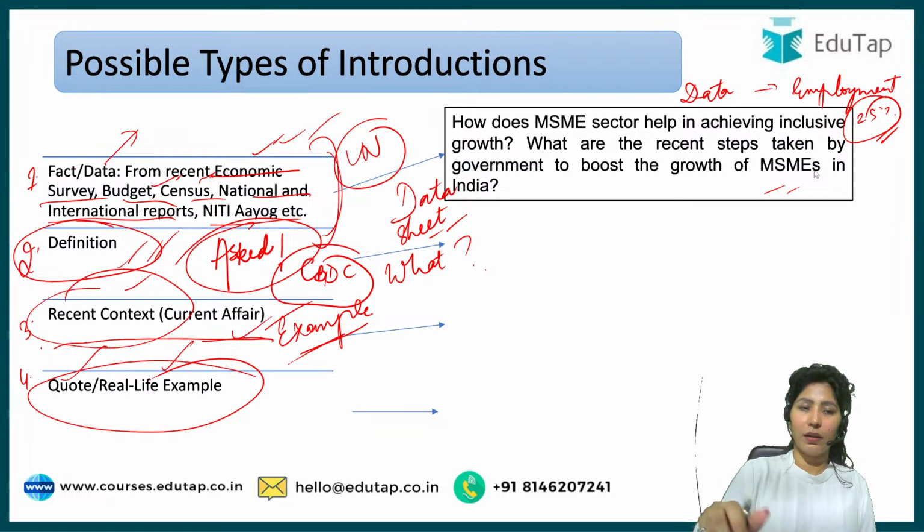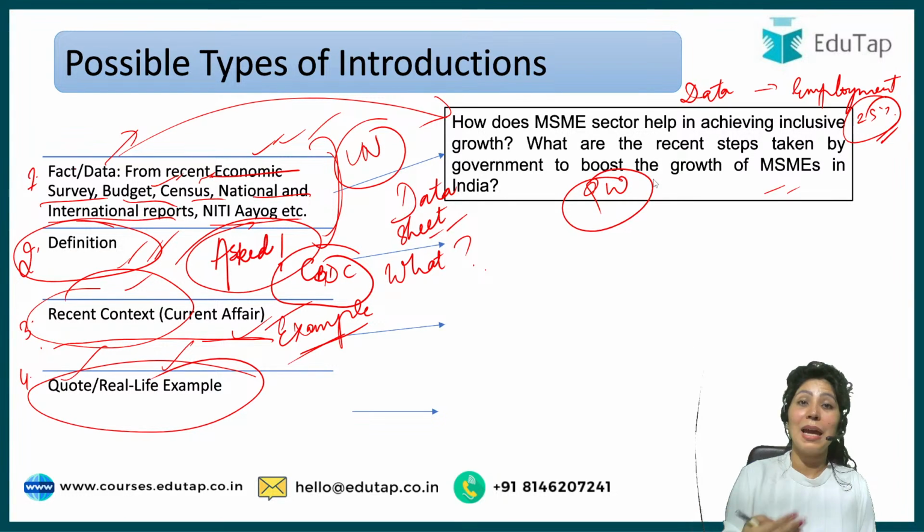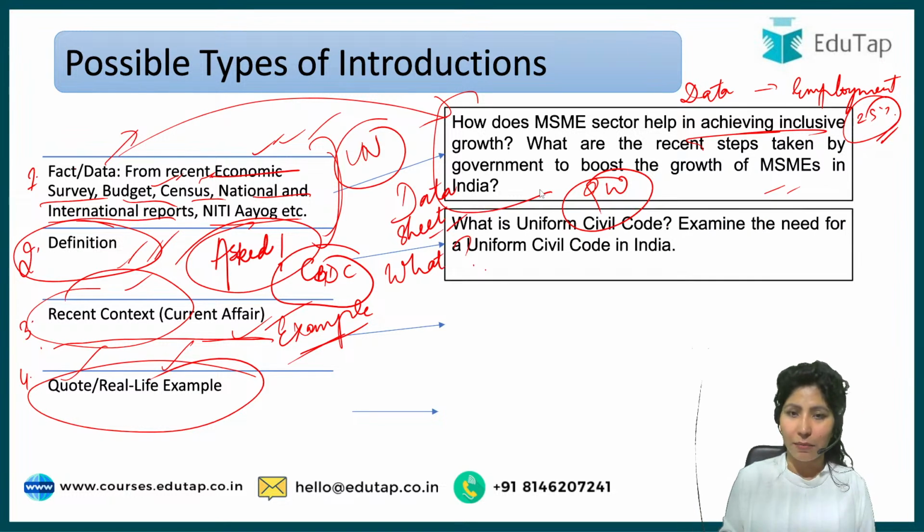Now, here the fact or data that has to be given should be according to the qualifying word that you're giving. That should be appreciating MSMEs. That is the opinion of the examiner. Do not write anything against MSMEs in the introduction itself, because this question is about appreciating MSMEs.